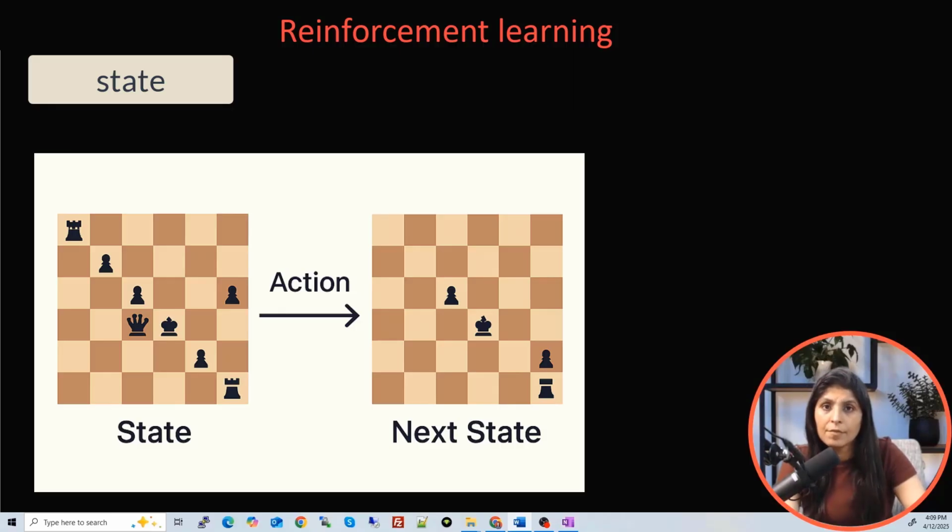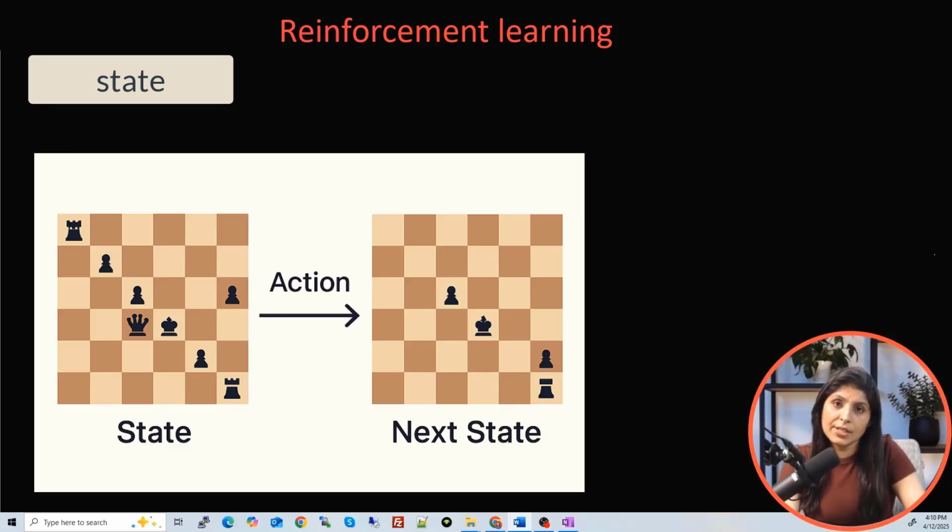Every time the agent takes an action, the environment changes, meaning a new state is created. This change helps the agent learn whether that action was good or bad, and what it should do next time if it is in a similar state. In simple terms, state is like the agent's view of the world at that moment, and based on that view, it chooses the next action.